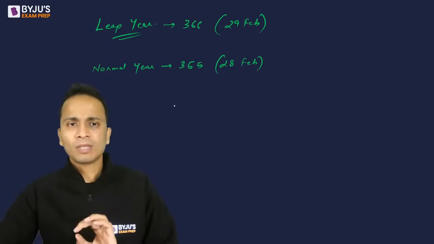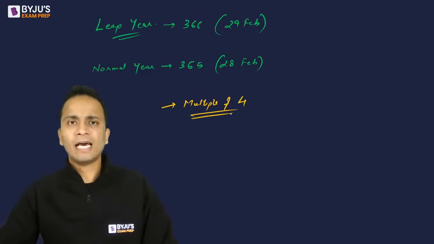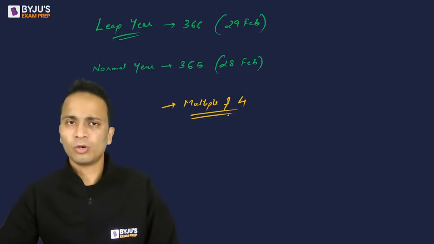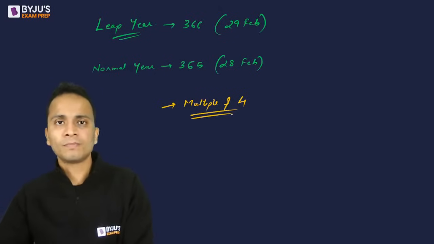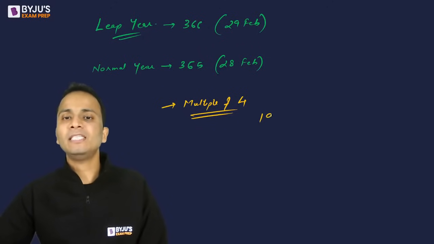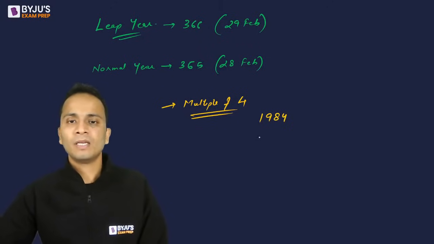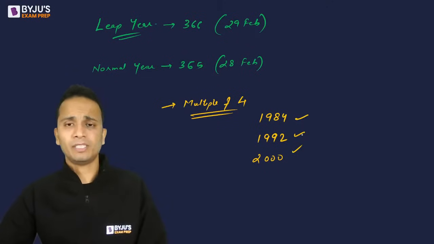So generally, the year should be a multiple of 4. Okay, in a general scenario it should be a multiple of 4. So if a given year is a multiple of 4, then it will be a leap year. For example, 1984, 1992, 2000. So all of them are leap years क्योंकि ये 4 के multiples हैं.